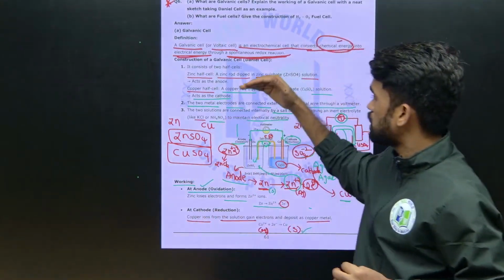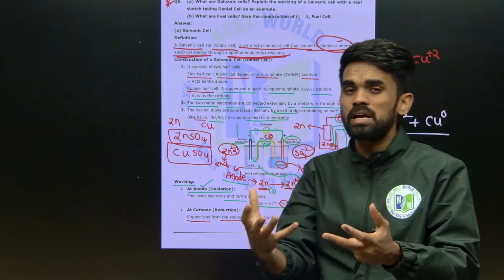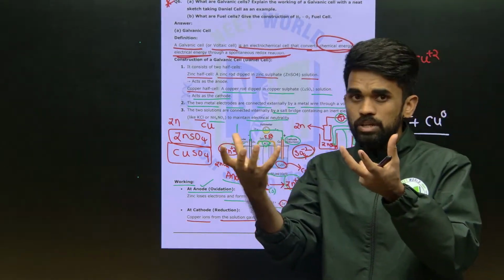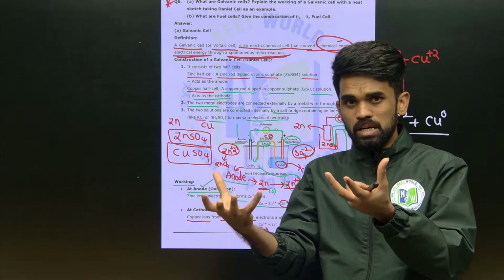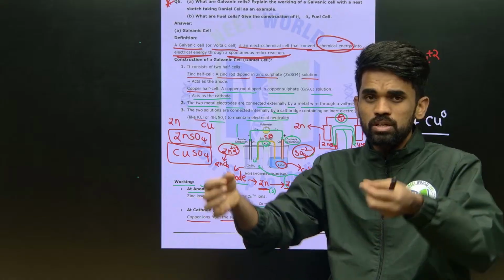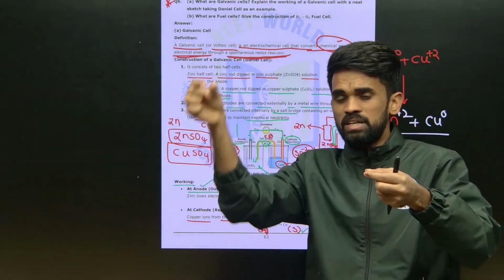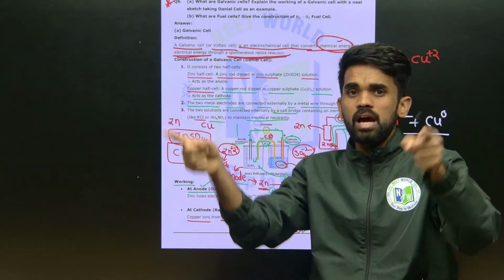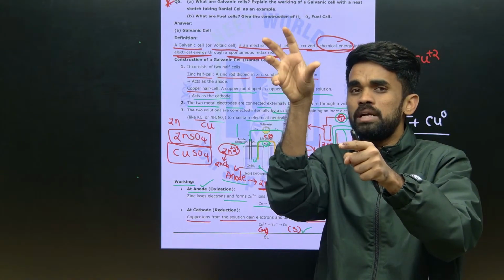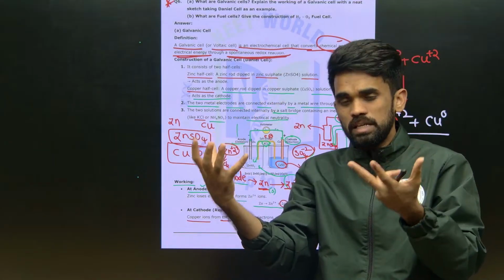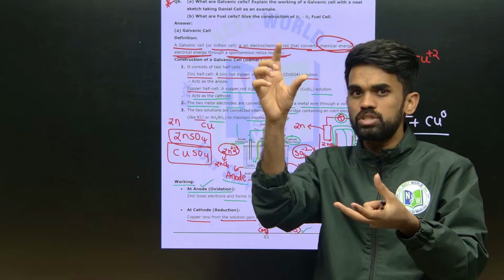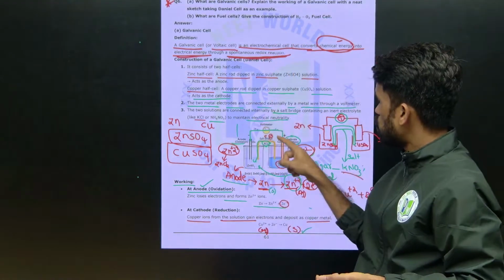Then next, how to construct one electrochemical cell, we should show as an example. So you need to take 2 beakers, one beaker contains zinc sulfate solution, the other beaker contains copper sulfate solution. Dip 2 rods: zinc rod in zinc sulfate, copper rod in copper sulfate. Connect them through an external wire and adjust one voltmeter just to check whether electricity is really generated or not. That's why we need to connect one voltmeter here.